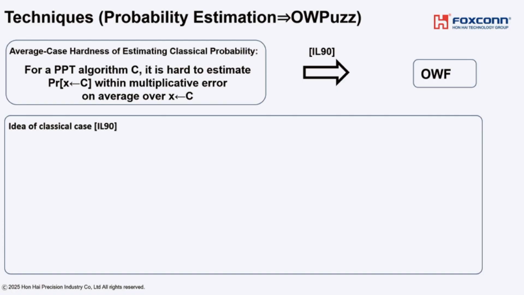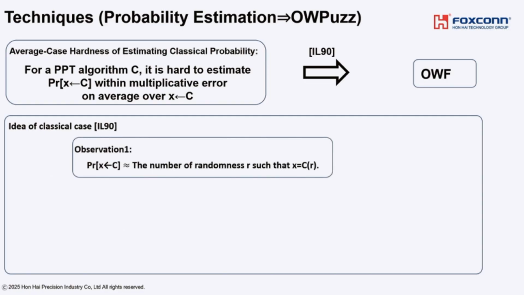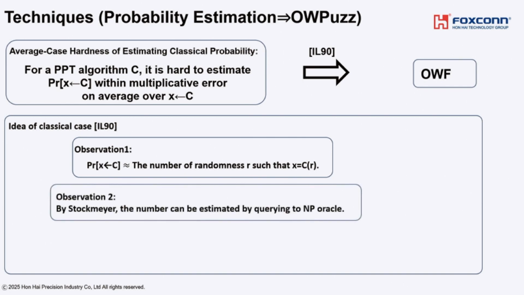The idea is as follows. The first observation is that this value can be estimated by counting the number of randomness R such that x is equal to C(R). The second important observation is that by using the famous Stockmeyer's argument, by querying an NP oracle, this number can be estimated by considering x as an instance and R as a witness.